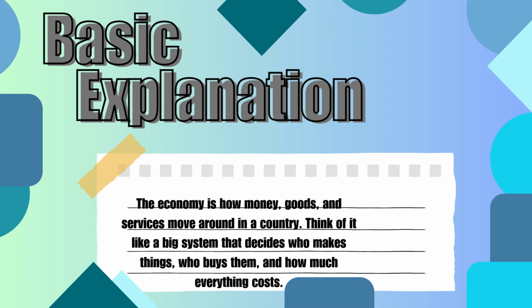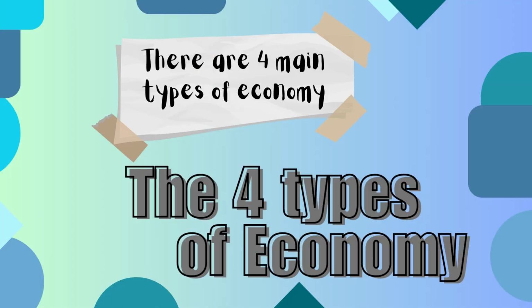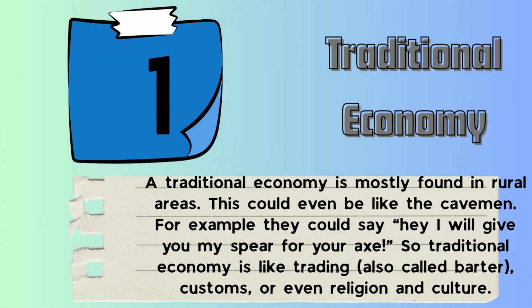Let's begin with a basic explanation of the economy. The economy is how money, goods, and services move around in a country. Think of it like a big system that decides who makes things, who buys them, and how much everything costs. There are four main types of economies in the world.